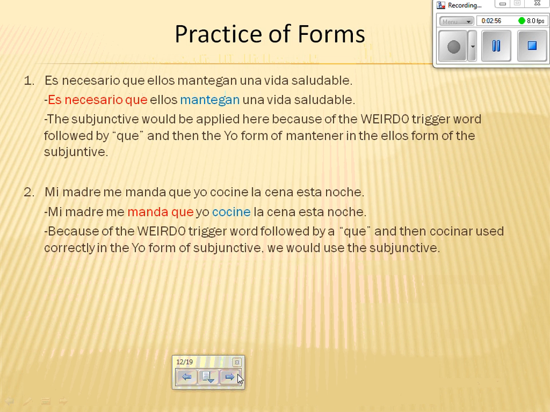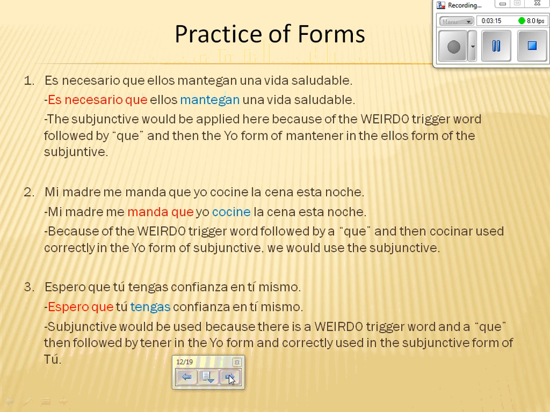The second sentence reads, Mi madre me manda que yo cocine la cena esta noche. Because of the weird or trigger word, in this case it would be manda, followed by a que, and then cocinar correctly used in the yo form of the subjunctive, we would use the subjunctive.